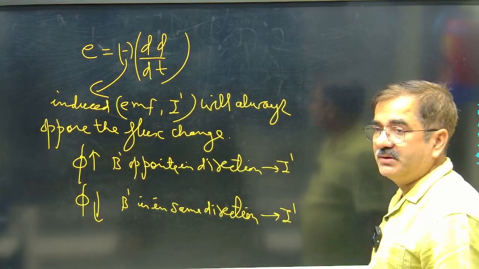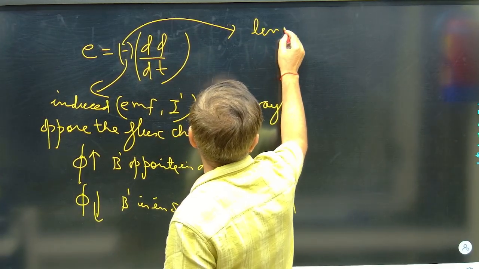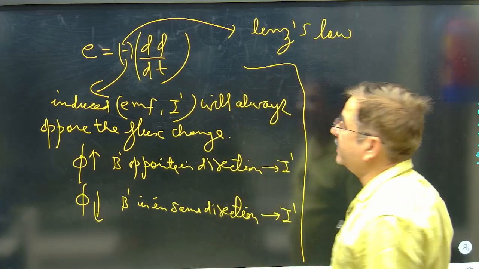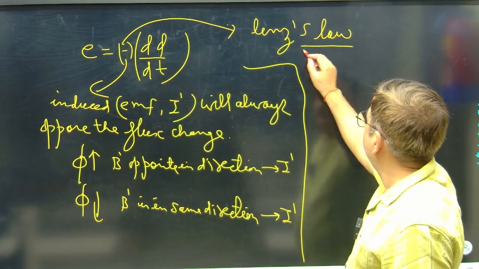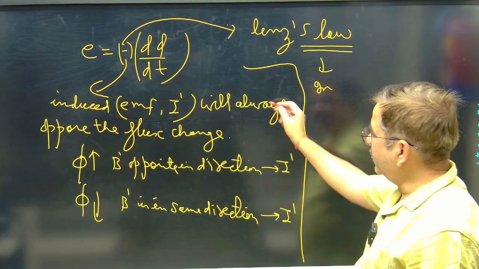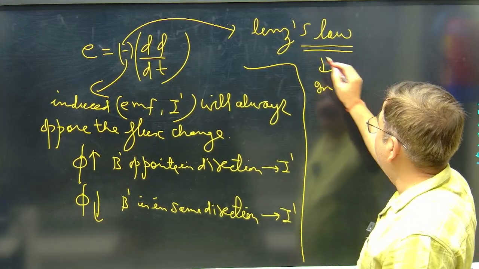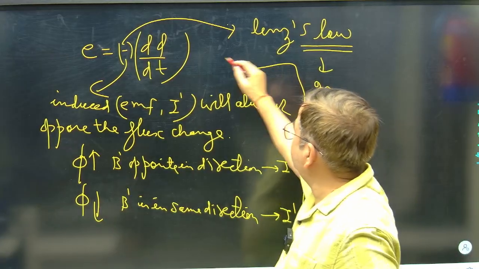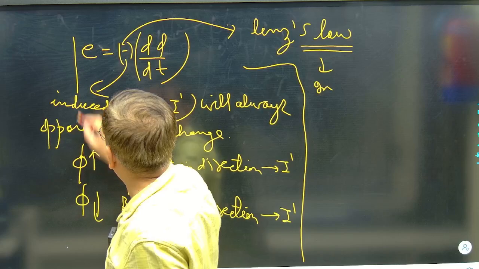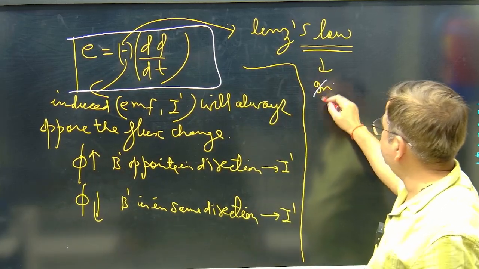The opposition, this term tendency. Even this minus sign defines the Lenz law. What is the Lenz law? Lenz law said that induced EMF and current in the loop, they will oppose the flux change. That is the Lenz law. The minus sign of Faraday law of electromagnetic induction defines the Lenz law. Correct. It is the same thing.